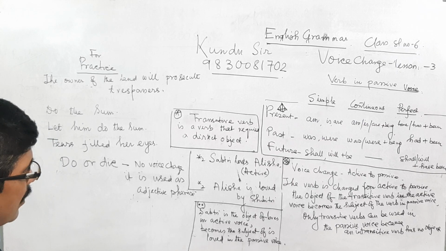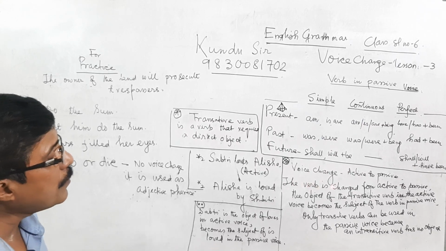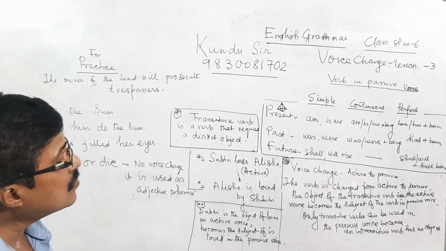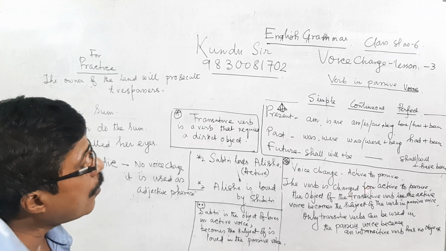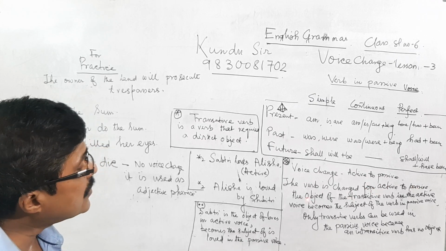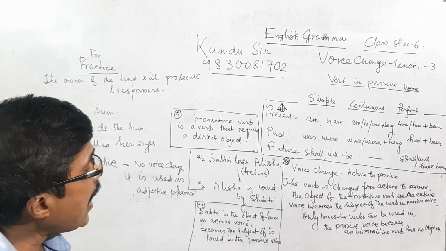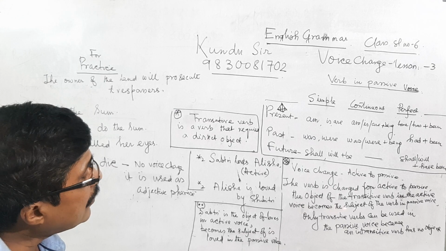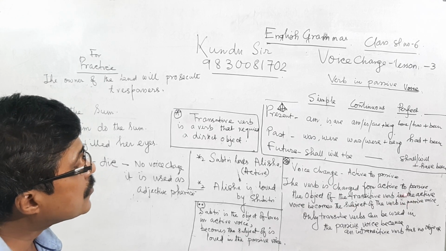When the verb is changed from active to passive voice, the object of the transitive verb in the active voice becomes the subject of the verb in passive voice.